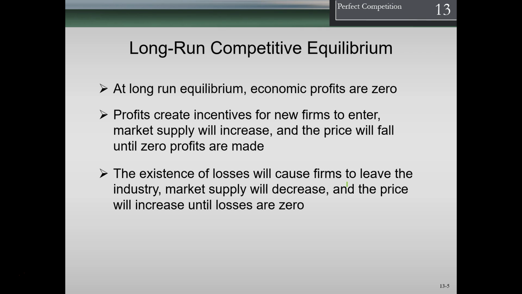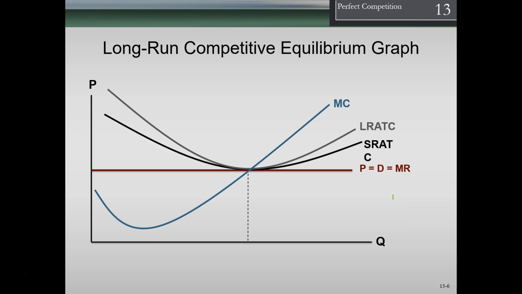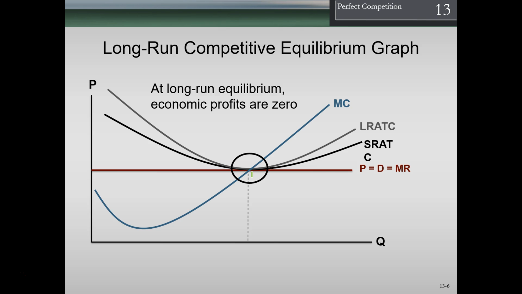So that would be the opposite effect. If people are not making profits, if they're losing money, then of course firms will not make it. They'll have to leave the market in some cases at some point, which will adjust the price. So if we look at the long run competitive equilibrium graph here, we can see where we're going to produce, well, where marginal cost equals marginal revenue equals price and demand, and that of course happens to be at this point where the average total cost is at as well.